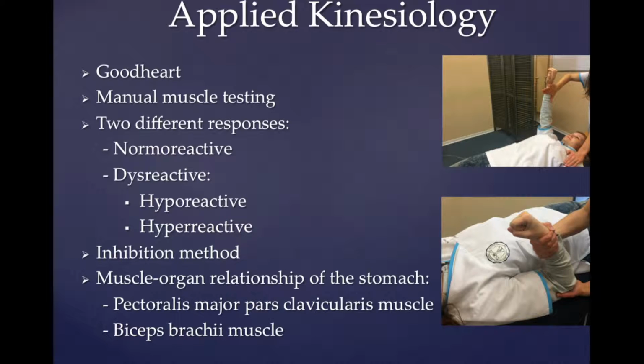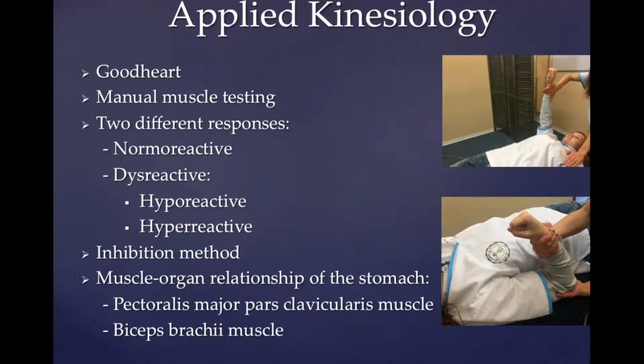The other possible response is movement of the limb, which means a hyporeactive dysfunction of the muscle. Hyperreactive and hyporeactive muscles are both dysreactive. Distinguishing between a hyperreactive and normoreactive muscle is obtained with an inhibition method such as drainage point stimulation. A normoreactive muscle can be functionally weakened with this method, which cannot be done with a hyperreactive muscle.